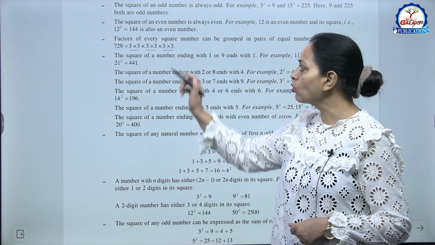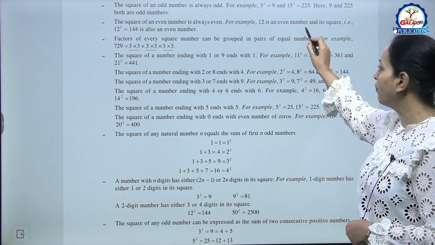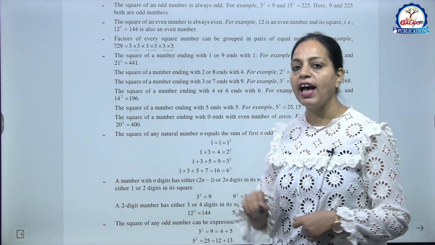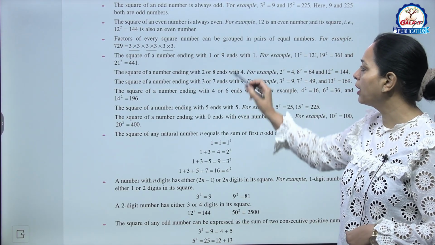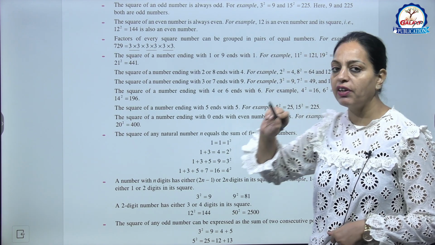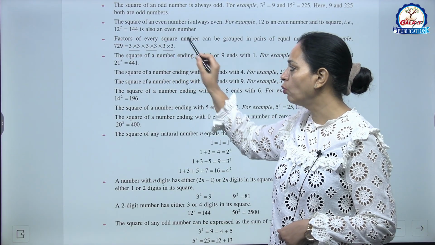The next one, the square of any even number is always even. For example, 12 is an even number and its square is 144, which is again an even number. The next, factors of every square number can be grouped in pairs of equal numbers. For example, 729, 3 into 3 into 3 into 3 into 3 into 3.